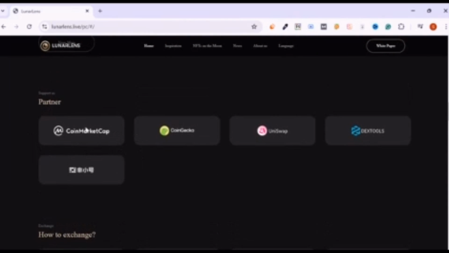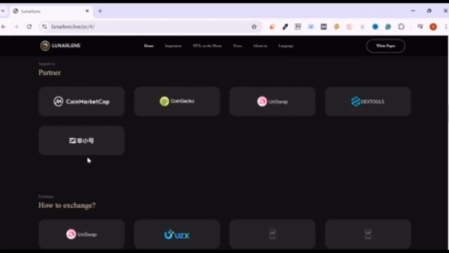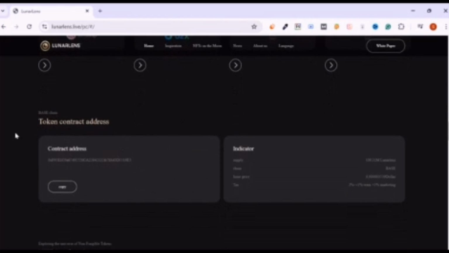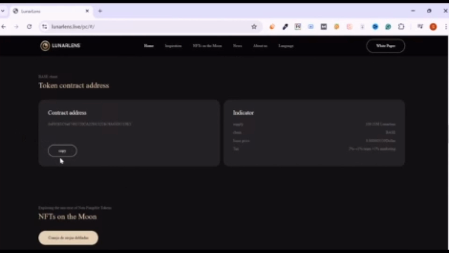Our partners are CoinMarketCap, CoinGecko, Uniswap, DexTools, and it's a Japanese or Chinese app. I can't read that name. How to exchange Uniswap UZX. Token contract address. Here is the token contract address. You can purchase the token through this address.